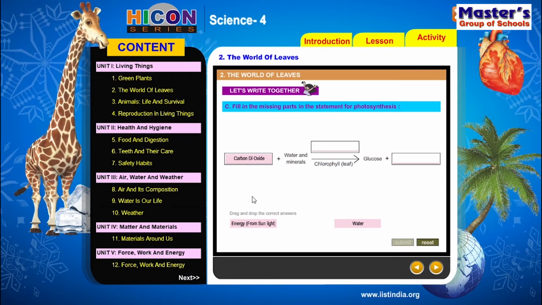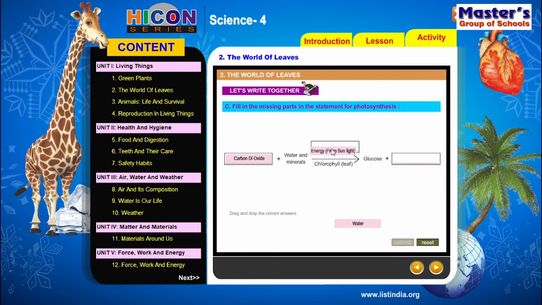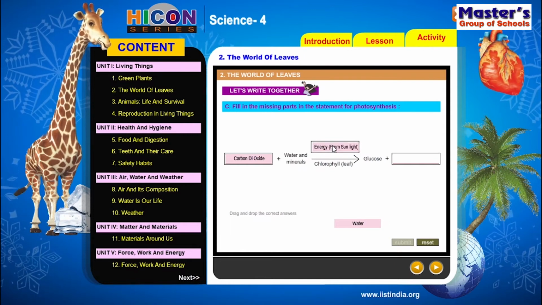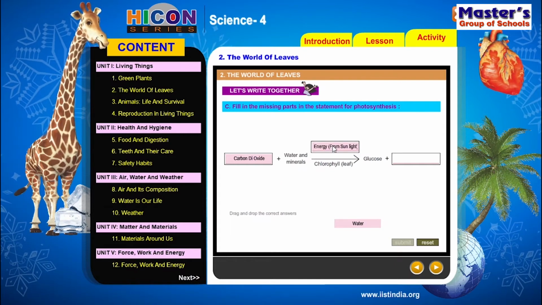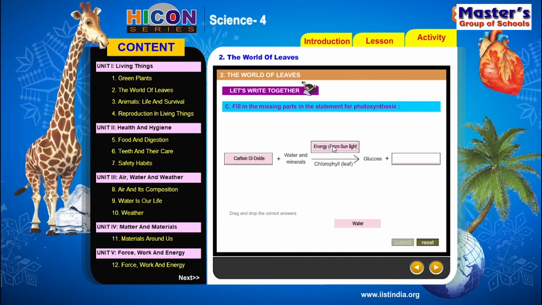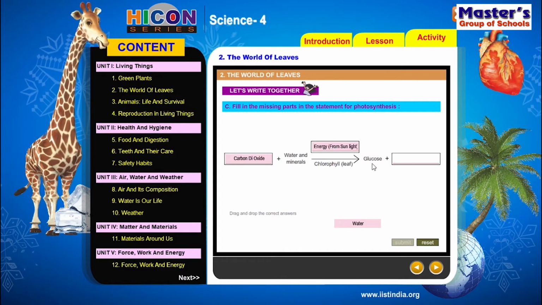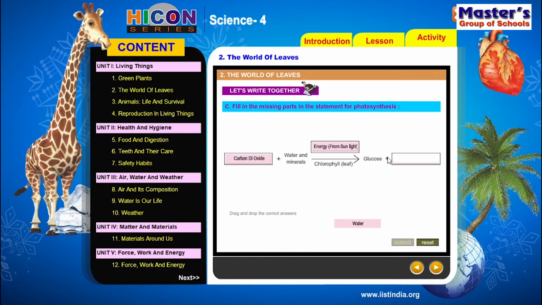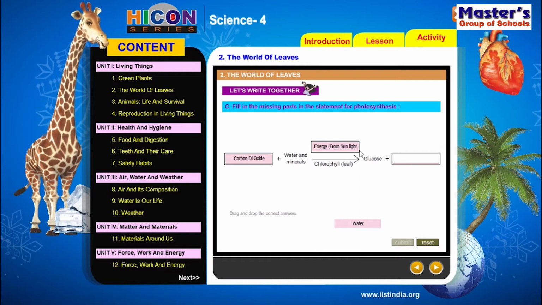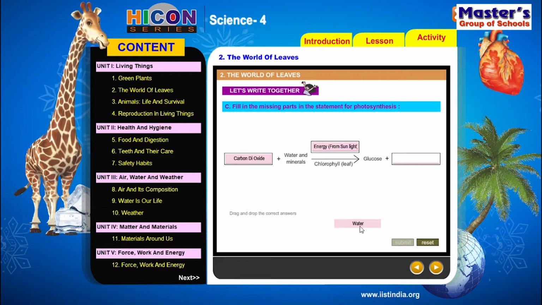In the presence of. This process, photosynthesis, takes place in the presence of sunlight. So write sunlight on the arrow mark. Next, in the photosynthesis, which products will be obtained? Along with glucose, which is a food, which will come out during the photosynthesis? So water.